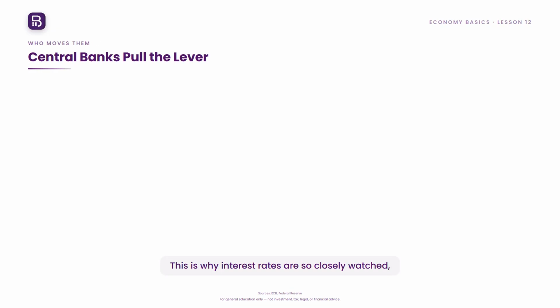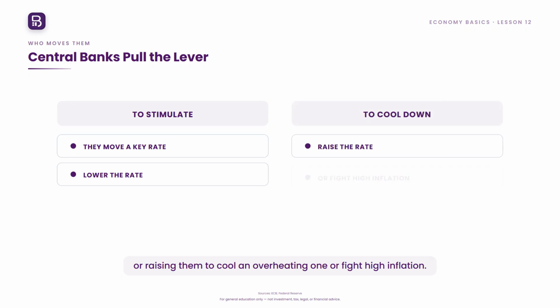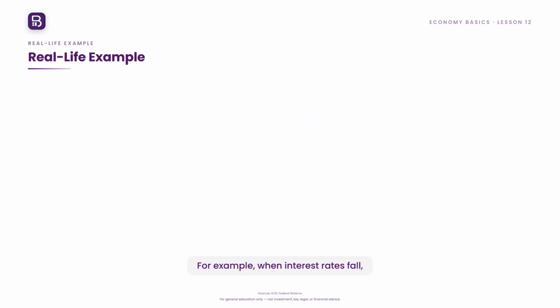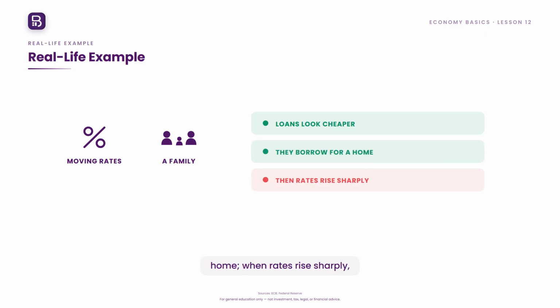This is why interest rates are so closely watched and why central banks often adjust a key rate to influence the economy, lowering rates to stimulate a weak economy, or raising them to cool an overheating one or fight high inflation. Their decisions ripple out to the rates on mortgages, loans, and savings that affect everyday life. For example, when interest rates fall, a family finds loans cheaper and decides to borrow for a home. When rates rise sharply, they hold off and save instead, rates steering their decisions.